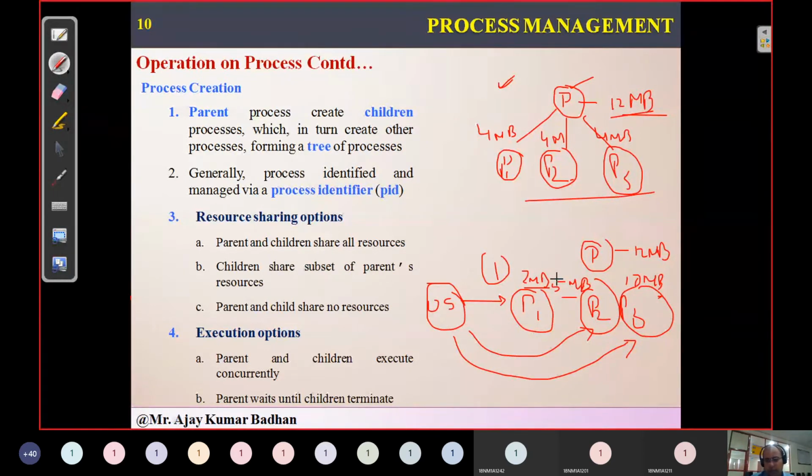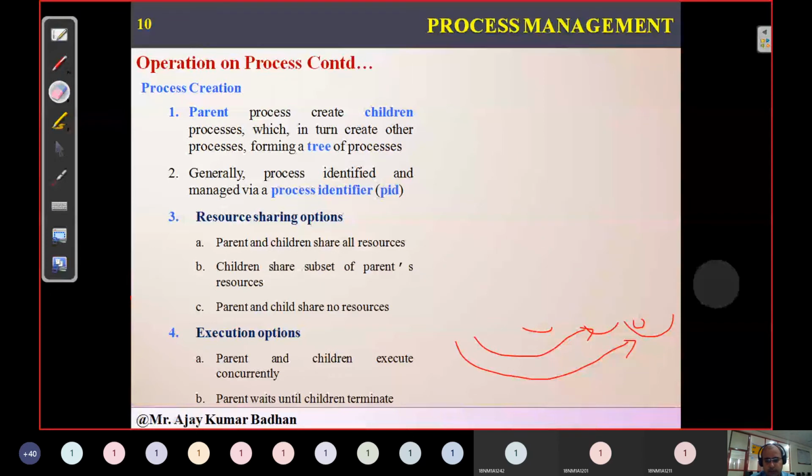So what will happen as the population keeps on increasing? A day will come when the government will not be able to provide any land to any of the children, right? It's highly problematic, so that's the reason they follow the first one: whatever property the parent has, only that has to be shared among their children. This concept has come from nature. Looking at how nature works, based on that only this operating system has been designed. So that is the concept related to sharing. The first concept is the one used rather than the second one.